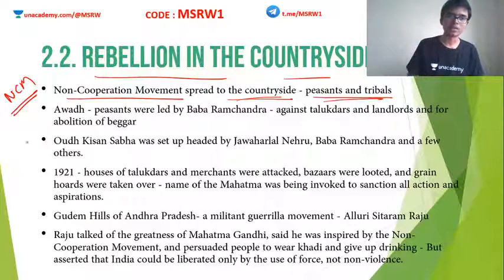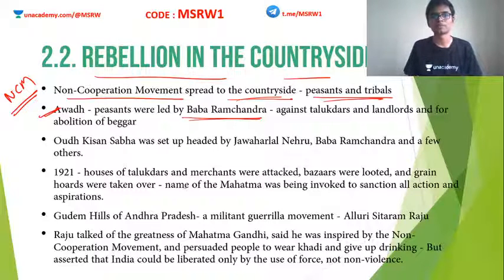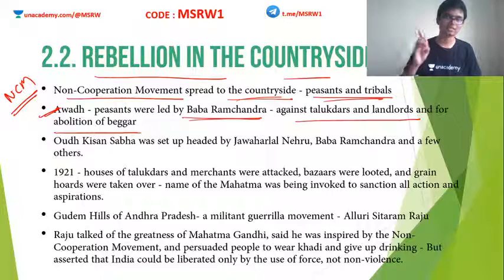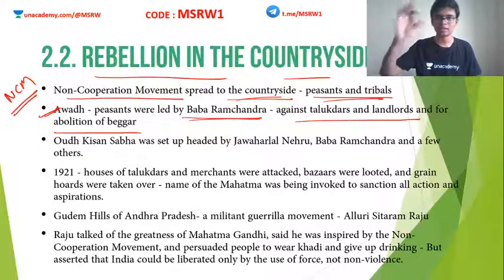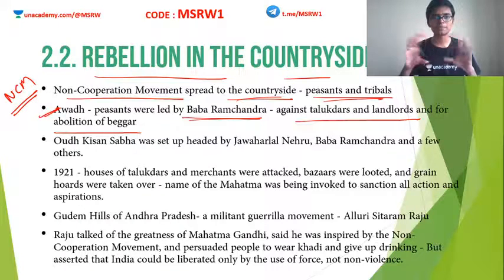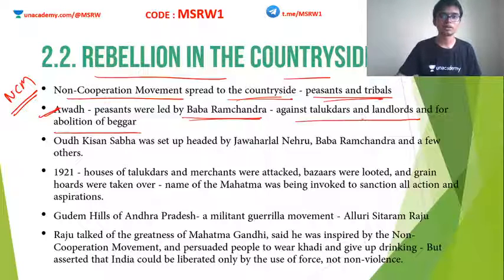For example, in Oudh, peasants were led by a person known as Baba Ramchandra. Here the cause was against talukdars and landlords and for the abolition of begar. According to the begar system, the peasants were forced to work for the landlord without any kind of payment. This is known as the begar system. So these people wanted abolition of the begar system. Also, they wanted to fight against talukdars and landlords who were oppressing them. Clear? So here the NCM was taking the form of an anti-landlord movement.